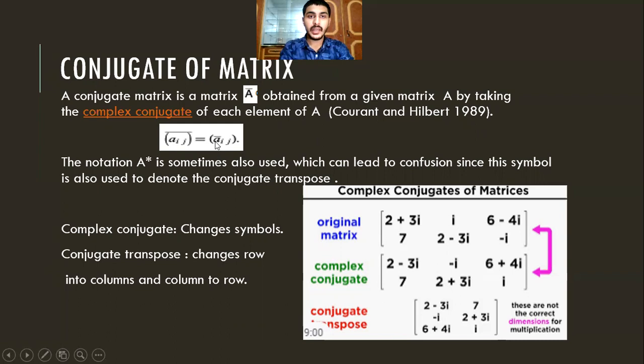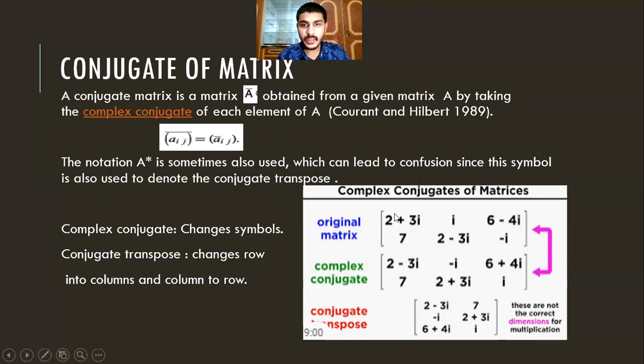We can write Aij and A dash ij. The notation A star is sometimes also used, which can lead to confusion since this symbol is also used to denote the conjugate transpose.